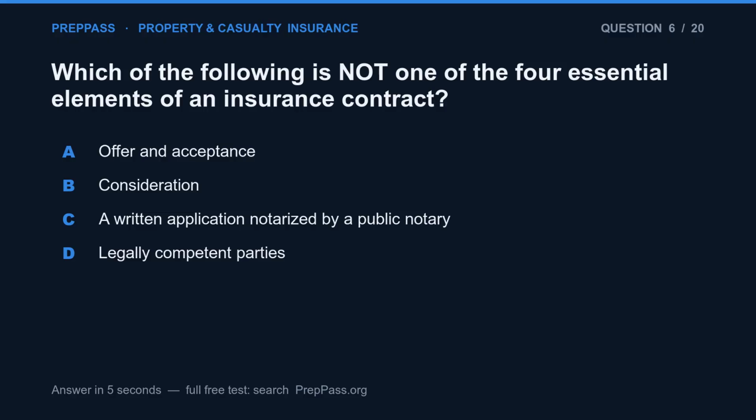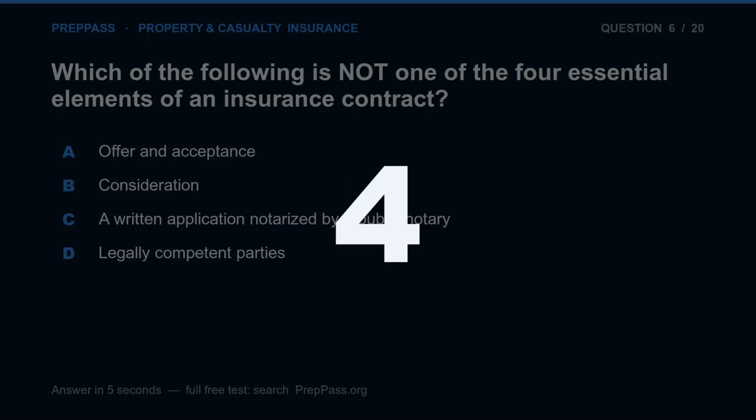Question 6. Which of the following is not one of the 4 essential elements of an insurance contract? a. Offer and acceptance, b. Consideration, c. A written application notarized by a public notary, d. Legally competent parties.